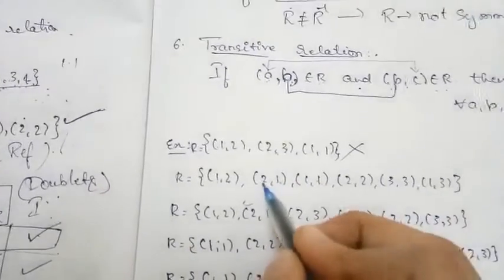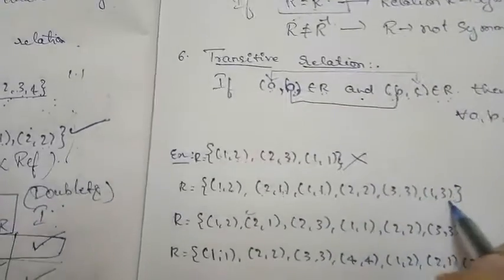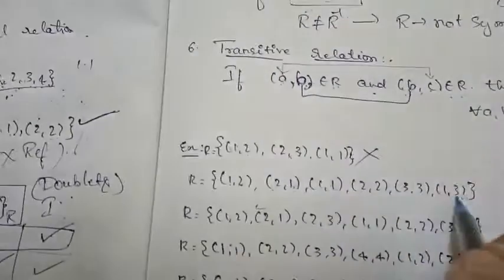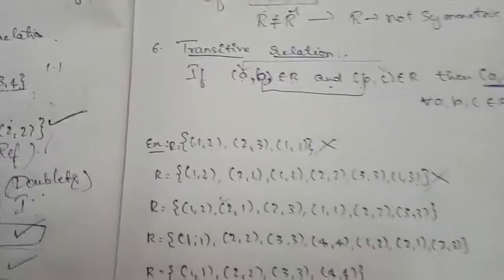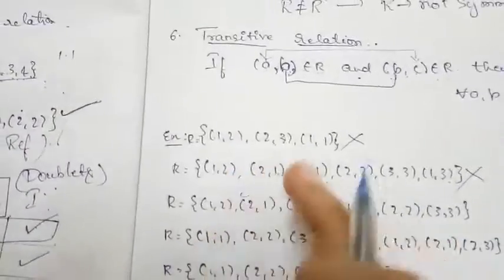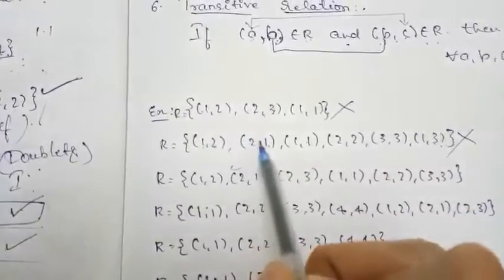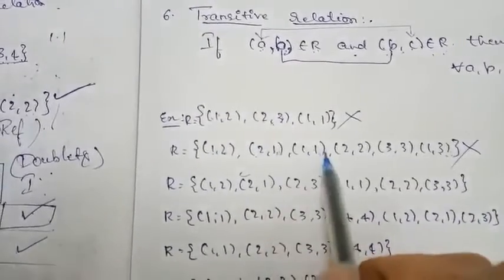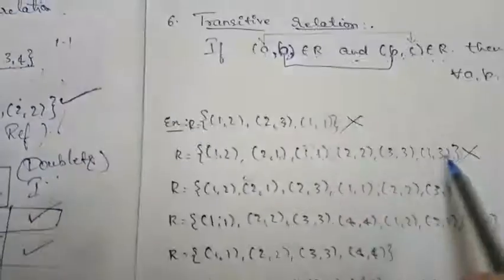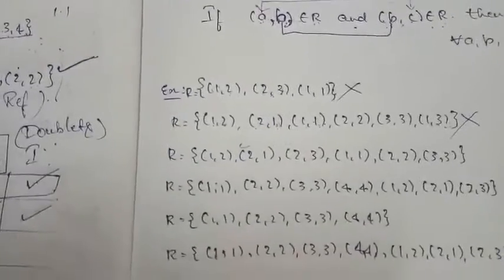2 comma 1 is there, 1 comma 3 is there; this is A comma B, this is B comma C. What is A comma C? 2 comma 3. Is 2 comma 3 there? No, 2 comma 3 is not there, so it is not a transitive relation. This is how you need to check all the possibilities of ordered pairs here. Not just 2 comma 1, 1 comma 1, 2 comma 1 is there, so moving to the next. There is another possibility, 2 comma 1, 1 comma 3, so you need to check all types of possibilities.